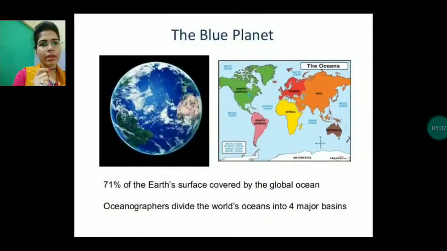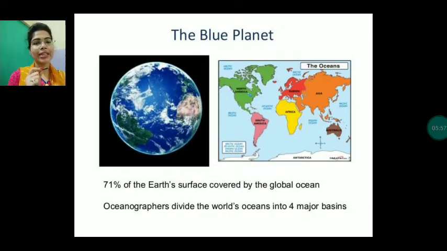Now, children, the blue planet. Earth is called the blue planet because more than 70% of the Earth's surface is covered with water. That's why it is called the blue planet, because so much of its surface is water, it appears blue in color.